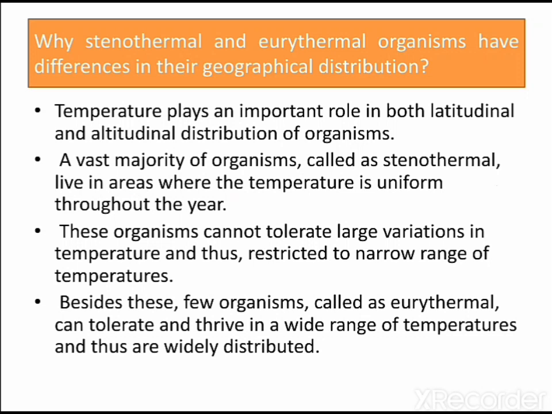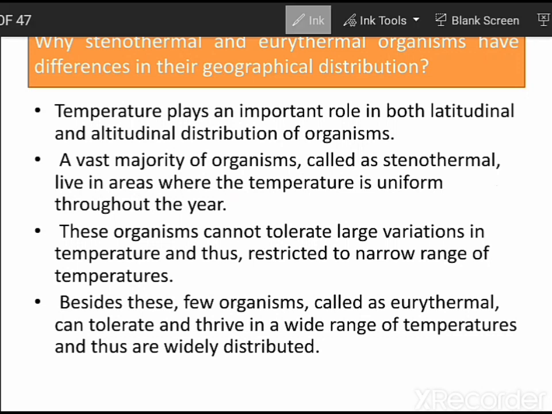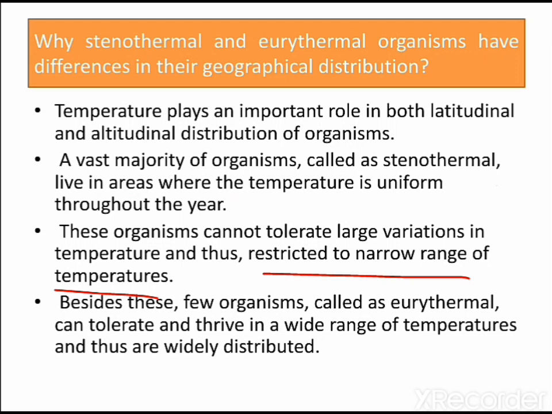Why do stenothermal and eurythermal organisms have differences in their geographical distribution? What is the reason for this? In the case of eurythermal organisms, they can survive in a large number of climatic conditions because they are able to maintain a particular constant temperature. So they can be seen in a wide range of temperature, whereas stenothermal organisms cannot regulate their temperature to a large extent, as a result of which they are restricted to a narrow range of temperature. So this can be a 2 marks question.